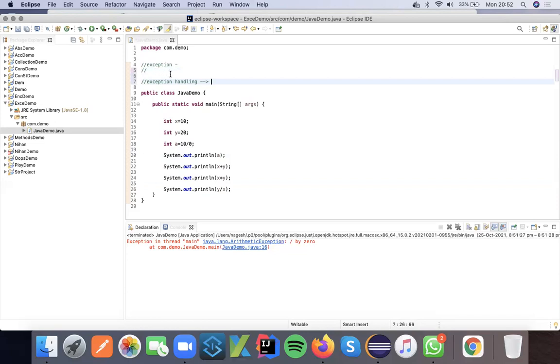What is Java exception handling? There are two different ways to avoid this kind of scenario. When there is an exception, that line has to be terminated and the remaining has to be executed. So how can we do that? There are two different ways. One is by using the try-catch block, and another one is by throwing the exception, using throws.